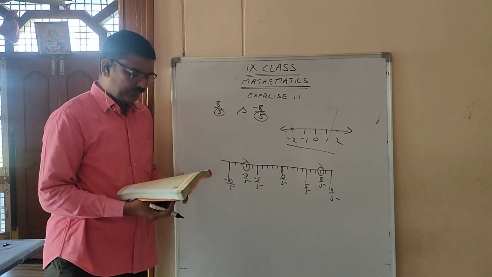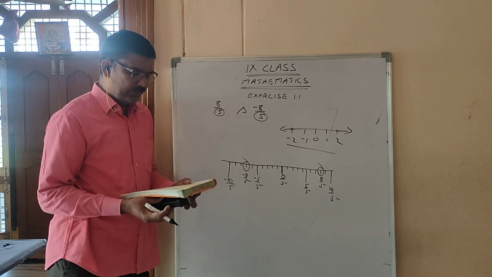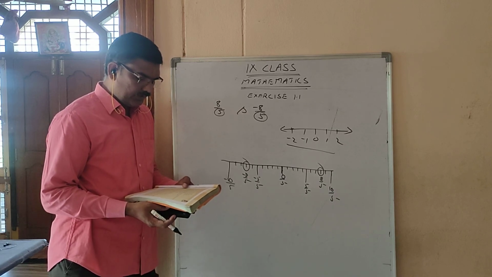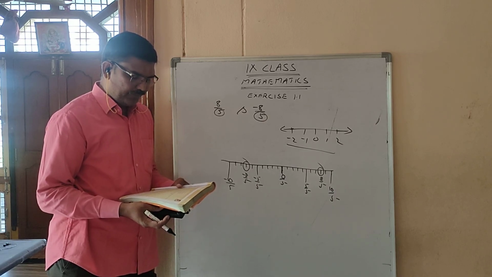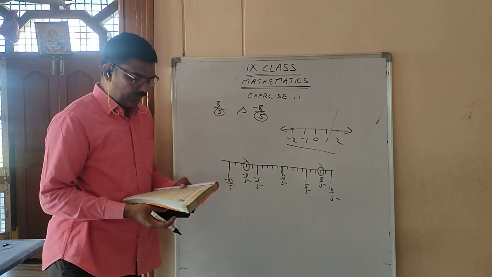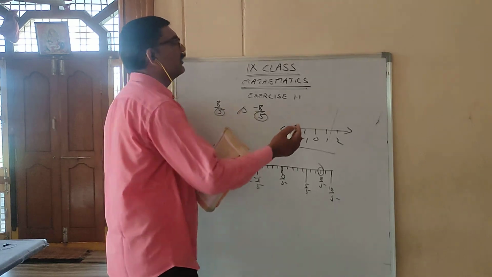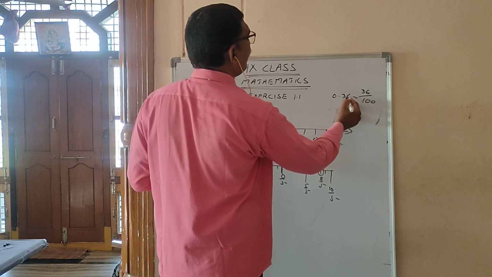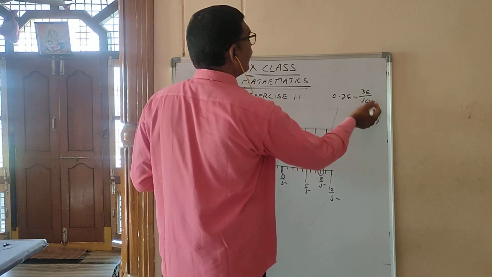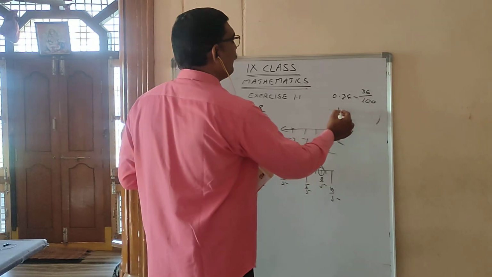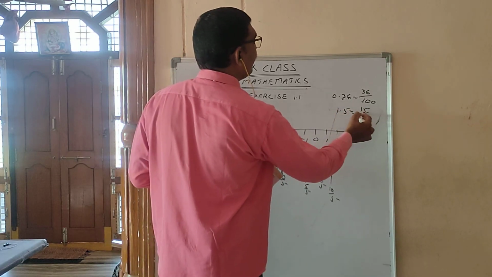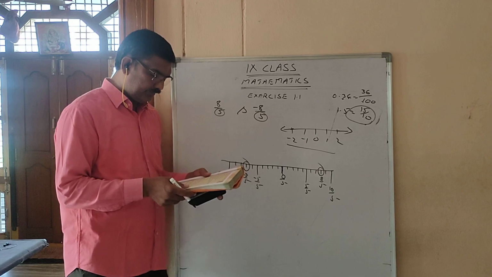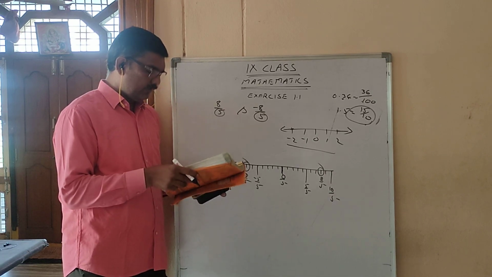Next, sixth question. Express the following rational numbers into decimal form. Already you know, divisions you have to do. Seventh question. Express each of the following in the form of P by Q. P by Q means 0.36 is there. 0.36 is 36 by 100. After the decimal, if you have 2 digits, you put 2 zeros and 1 and divide by that. So 1.5. After the decimal, you have 1 digit only. 15 by 10. Like that you can do. So 8th and 9th, you can do as homework.